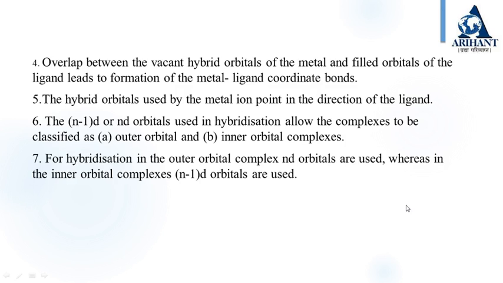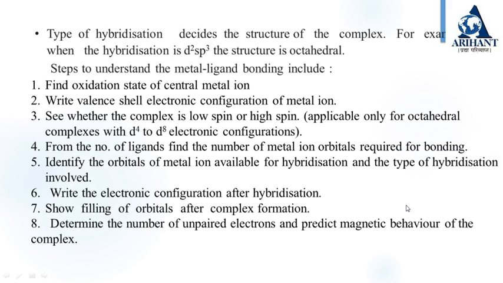The (n-1)d or nd orbitals used in hybridization allow the complexes to be classified as outer orbital and inner orbital complexes. For hybridization, in the outer orbital complex nd orbitals are used, whereas in the inner orbital complexes (n-1)d orbitals are used. The type of hybridization decides the structure of the complex. For example, when the hybridization is d2sp3, the structure will be octahedral.